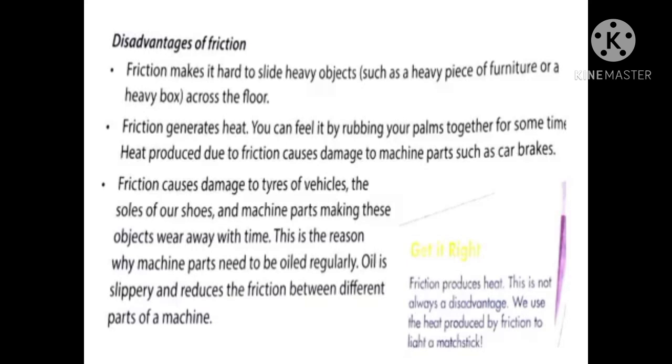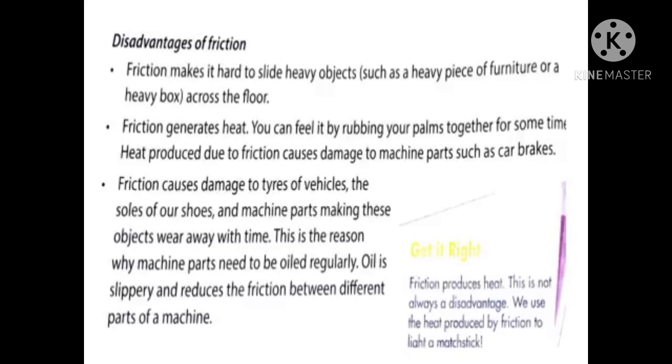If it is slippery, it would have come very fast. Because the objects are not slippery, we are unable to bring a heavy object from the higher surface to the lower surface. This is one disadvantage of friction. Second one, friction generates heat. You can feel it by rubbing your palms together for some time.